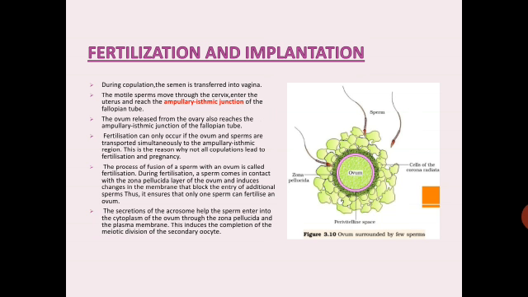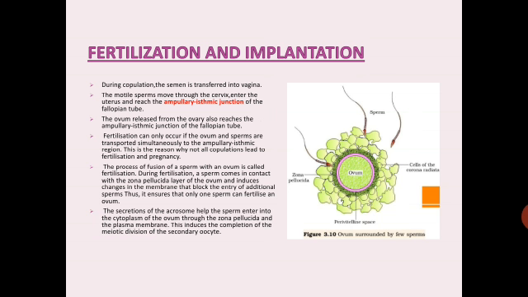Remember, during fertilization, a large number of sperms reach the ovum, but only one single sperm enters the ovum. A sperm comes in contact with the zona pellucida layer of the ovum and induces changes in the membrane, which block the entry of additional sperm. Thus, it ensures that only one sperm can fertilize an ovum.